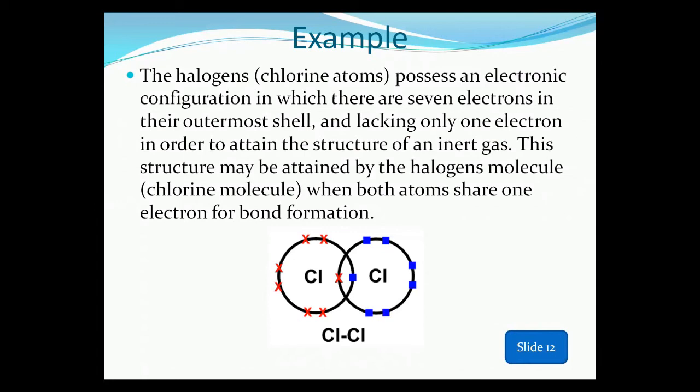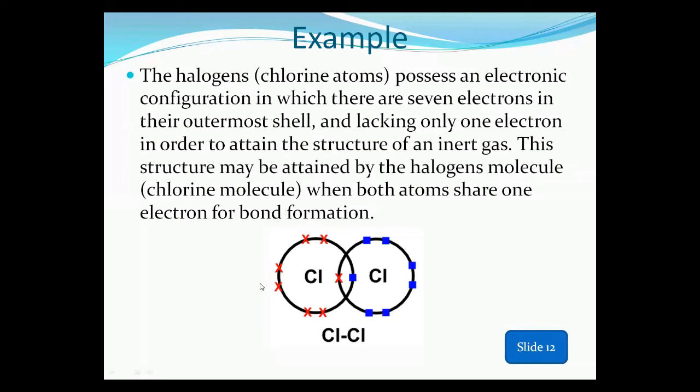So how does a chlorine atom get stabilized when it combines with another chlorine atom? Both the atoms share 1 electron, and by sharing of electrons a covalent bond is formed, and a chlorine molecule is formed. You can see the structure of the chlorine molecule.